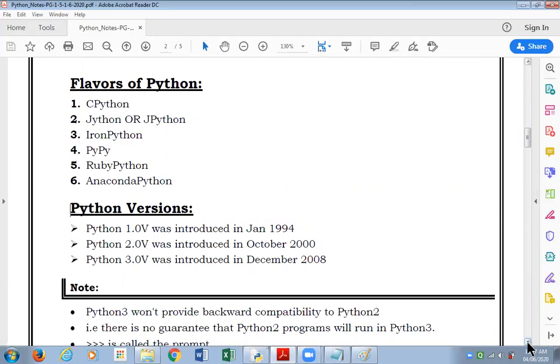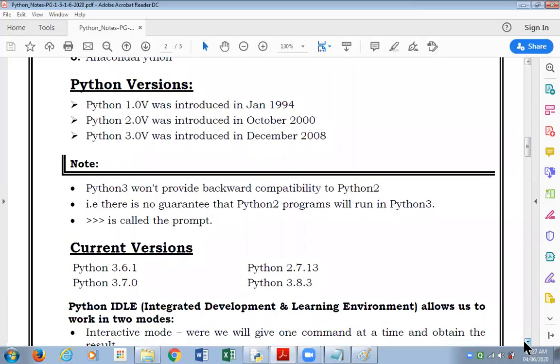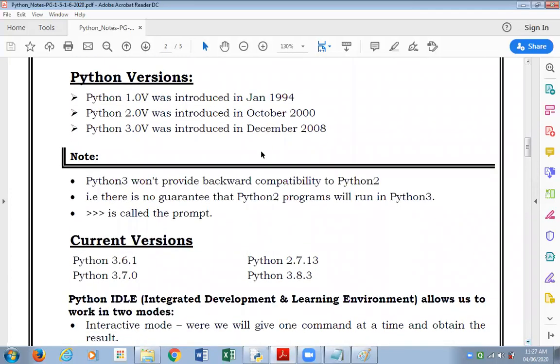The official Python that we are using, the Python software which we downloaded from the Python official website, has had various versions: version 1.0 introduced in January 1994, 2.0 introduced in October 2000, and 3.0 introduced in December 2008.